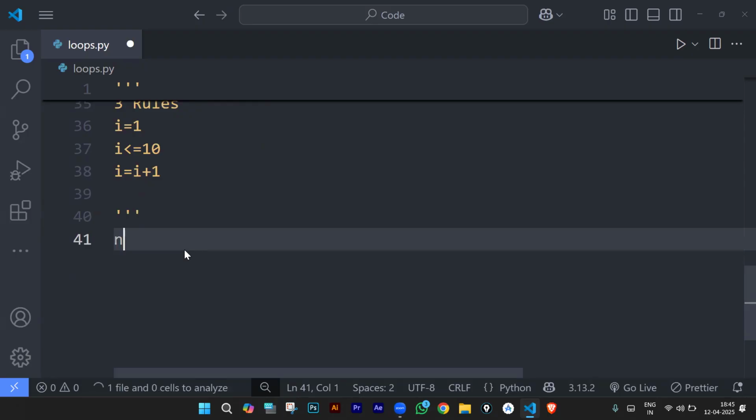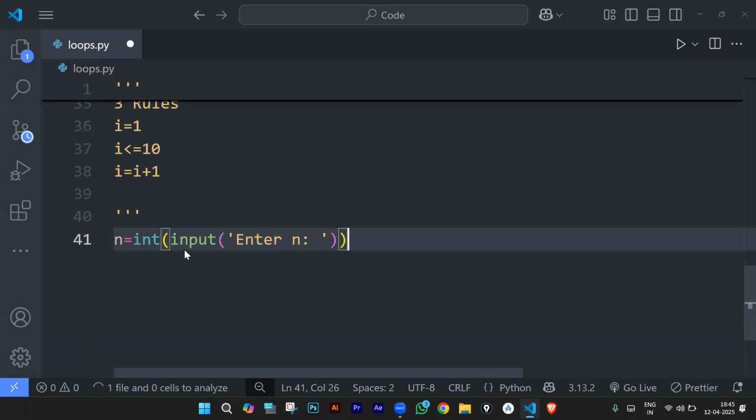So I'll take n. n is equal to. First, let's take some input. int of input. Let's ask the user to enter n. So user will enter the n value.